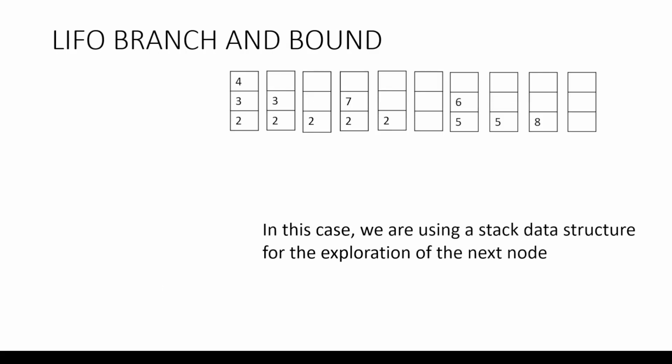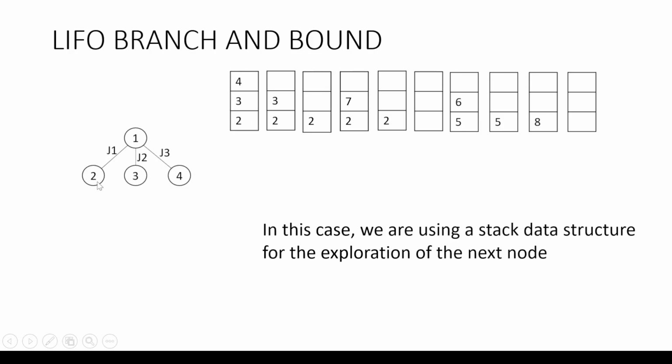Now we will see what is LIFO branch and bound. In this case, the first job is assigned. As soon as you assign the first job, the new node is pushed onto the stack. Then we are assigning job 2, and 3 is pushed to the stack. Each time top is getting incremented, and the new node 4 is pushed to the stack. So in this stage we have 2, 3, 4 pushed to the stack.